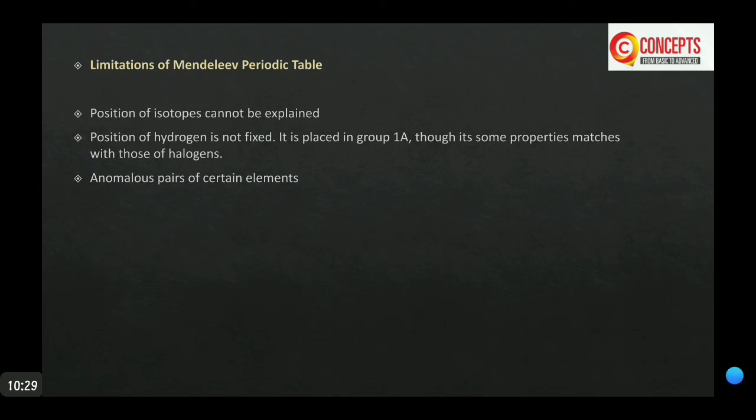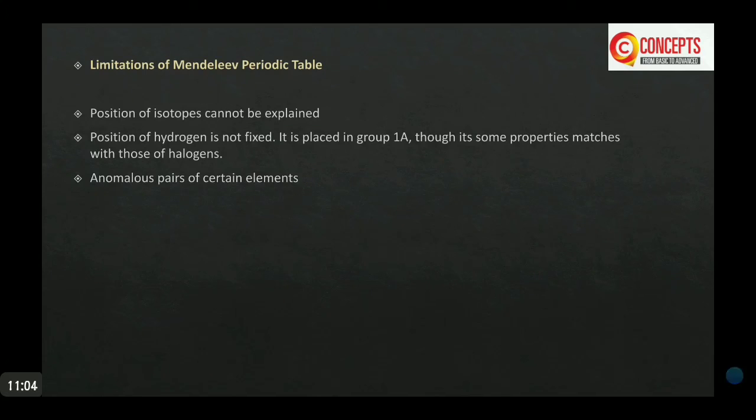So these were the drawbacks, that anomalous pairs of certain elements were placed. He grouped 3 elements together in the 8th group. Similar elements were placed in different groups, for example silver and thallium, barium and lead, copper and mercury. So these were the drawbacks of Mendeleev's periodic table.